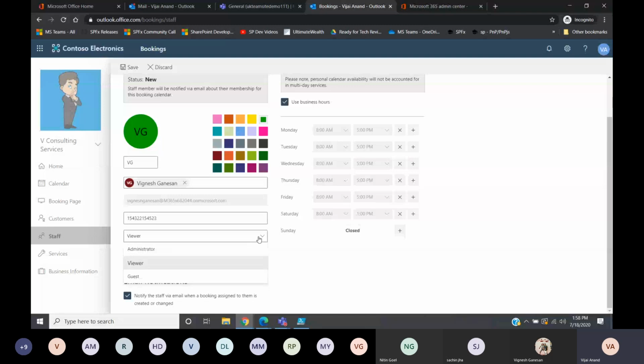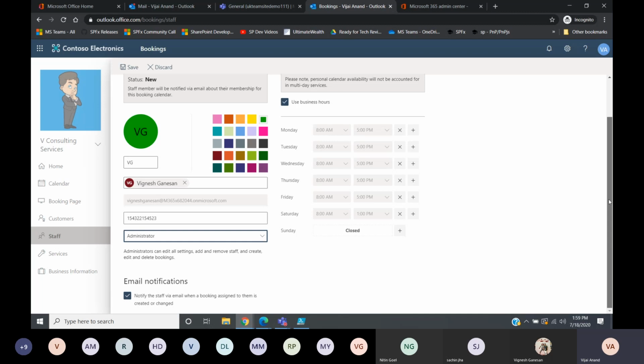And in case you want to add a guest as a staff member, there is no need for an Office 365 license to be assigned to them. They can use any of their email IDs and just be added. If I add someone as a guest, they will have very limited access, but they can join the meetings and everything when the appointment has been booked. So Vignesh, I'm just giving the administrator role.